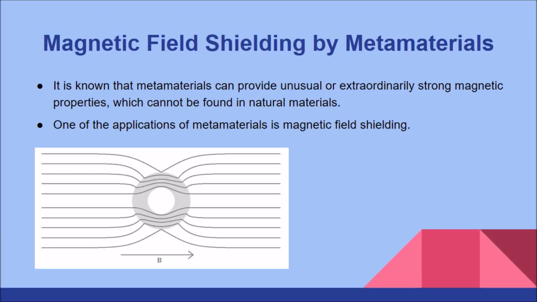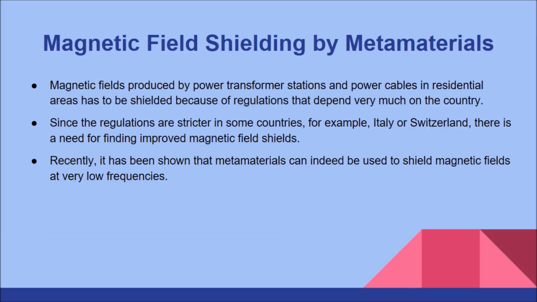It is known that metamaterials can provide unusual or extraordinarily strong magnetic properties which cannot be found in natural materials. One of the applications of metamaterials is magnetic field shielding. Magnetic fields produced by power transformer stations and power cables in residential areas has to be shielded because of regulations that depend very much on the country.